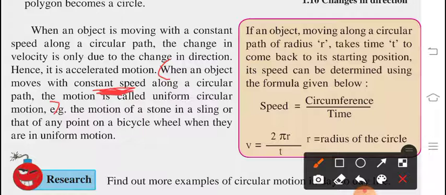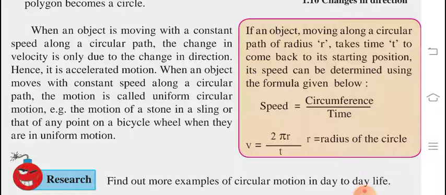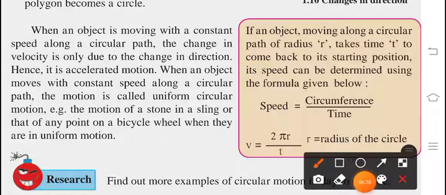The motion of a stone in a sling, or that of any point on a bicycle wheel, when they are in uniform motion. So we can find out how to find the speed of uniform circular motion. Definitely we have a formula for the same. If an object is moving along a circular path of radius r, definitely if it is a circular path, it has a radius, and that is r. It takes time t, obviously to get a speed we need a time, to come back to its starting position. Its speed can be determined using the formula.